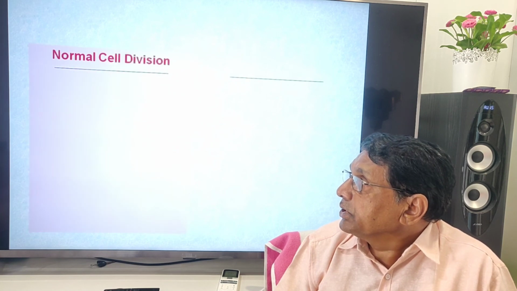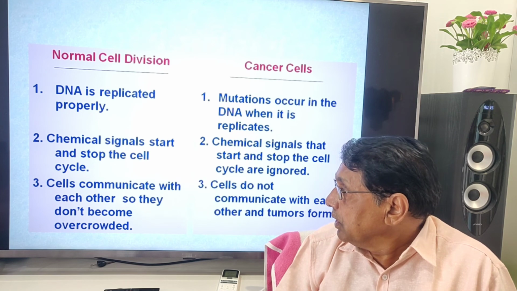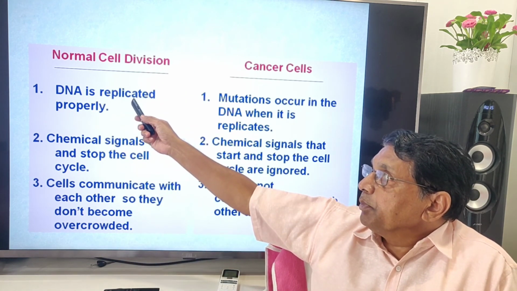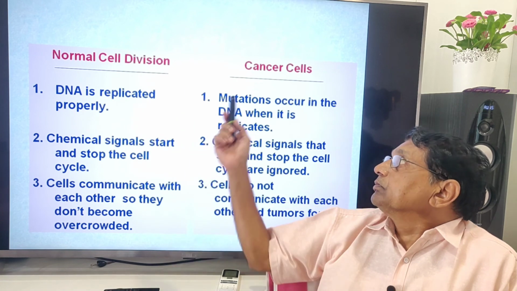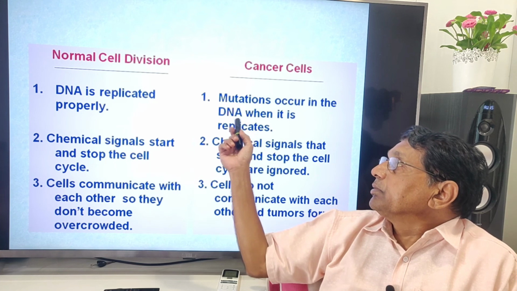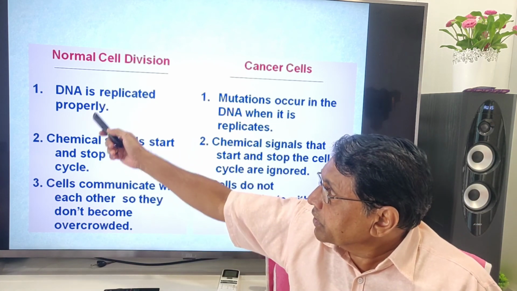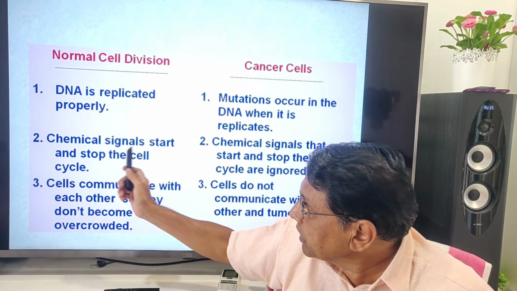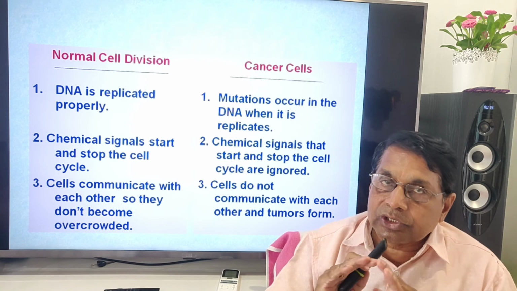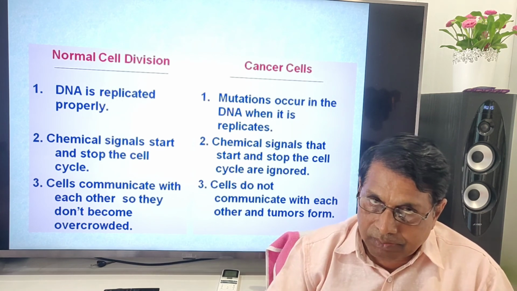Then let us see a normal cell division. DNA is replicated properly. Mutations occur when DNA replicates; mistakes in DNA replication. In normal cells, DNA replicates normally. Chemical signals start and stop the cell cycle. At every stage, there will be signals to go further or to stop.